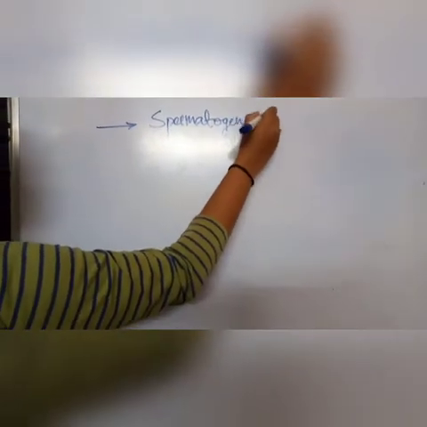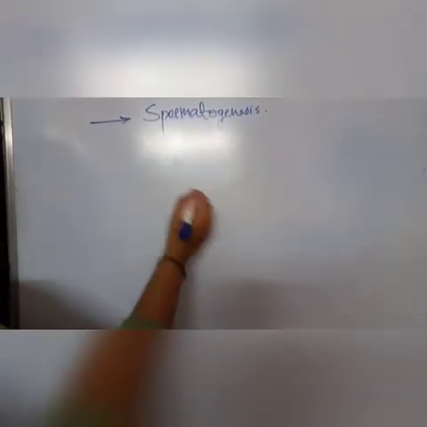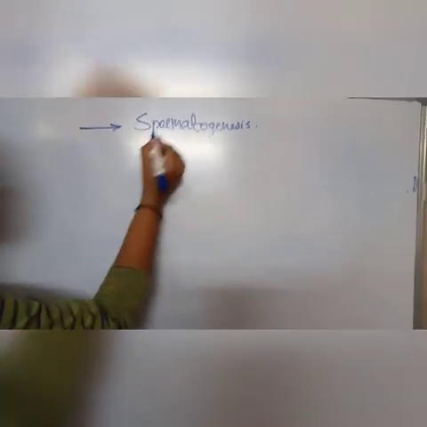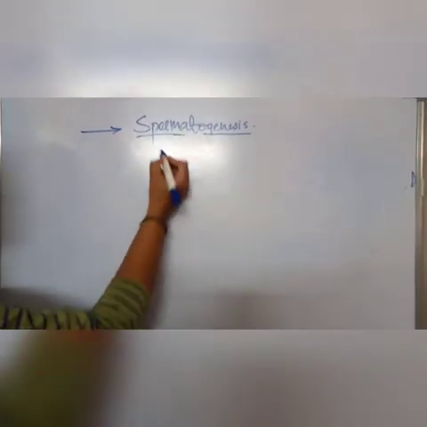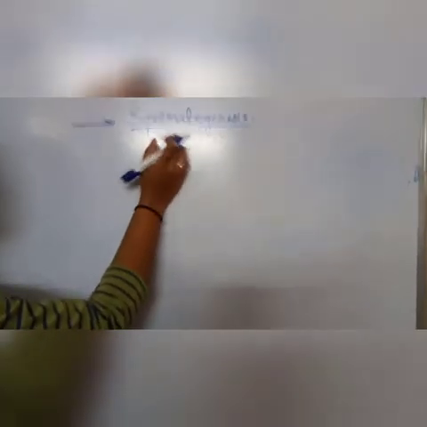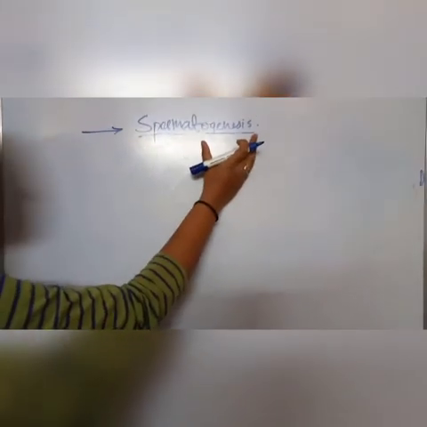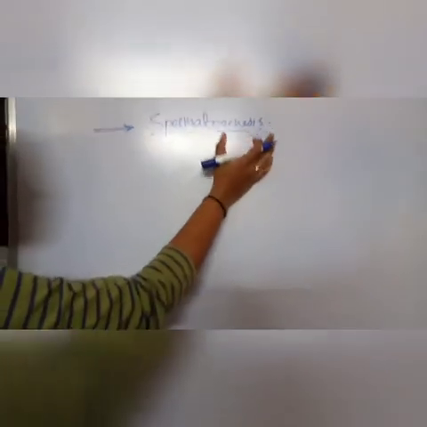Spermatogenesis. This term also includes two words, that is spermato and genesis. Here spermato means the sperm, genesis in the sense production or formation.